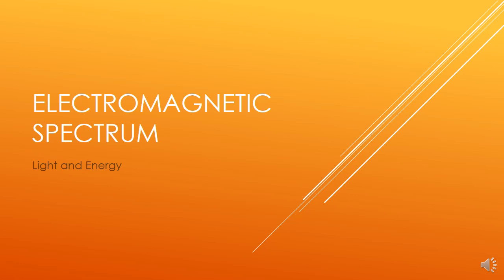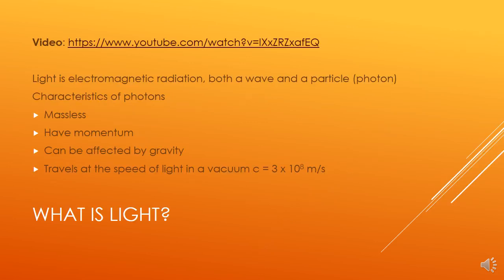Electromagnetic spectrum, light and energy. What is light? I asked this question before in the classroom. We said that light is electromagnetic radiation, travels as a wave, and it's composed of particles. A particle of light is called a photon, and a photon has special characteristics.